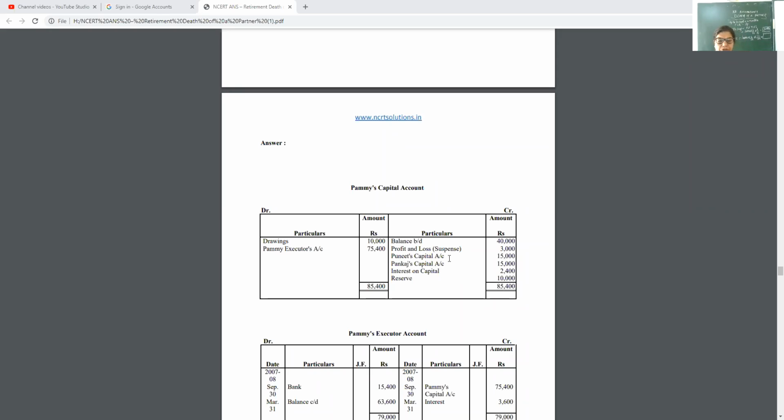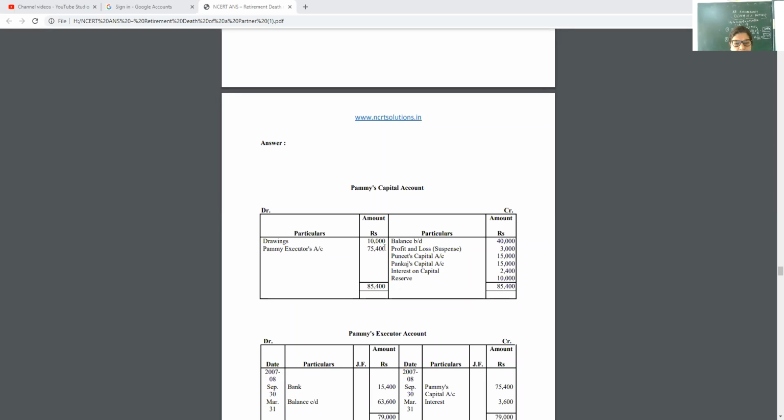Then next, interest on capital. Interest on capital is also the same, by the way. The 2400, how is it calculated? Yes, same, capital into rate upon 100. So that is 2400. These two things you have to calculate, then you have to start. Reserve will be distributed the same, in their profit sharing ratio, but here we are going to make one partner's capital account only. Then drawings 10,000.